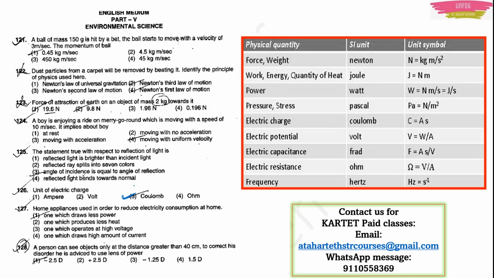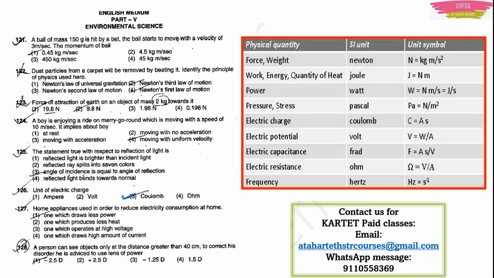Next is question number 127. Home appliances used in order to reduce electricity consumption at home. Means which home appliance you usually use with the motto of reduced consumption. Means you want your electric bill to come less. You don't want your electric bill to come more.